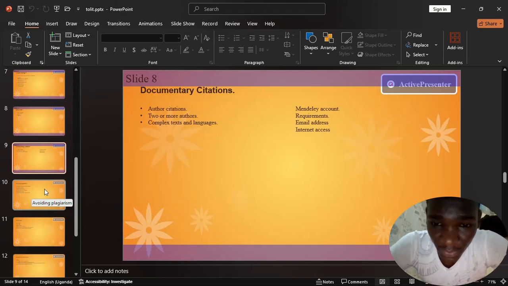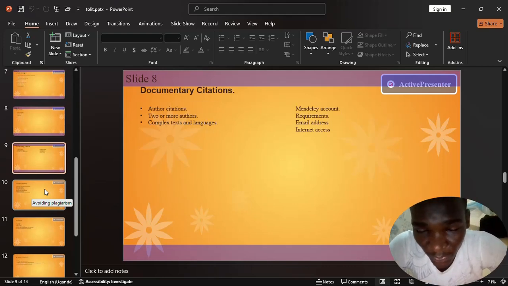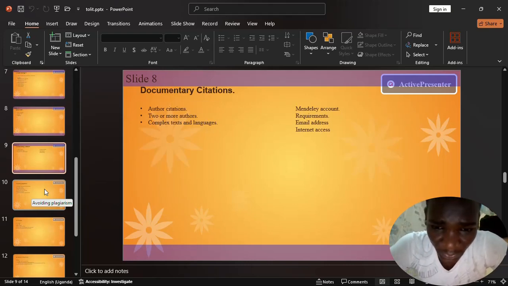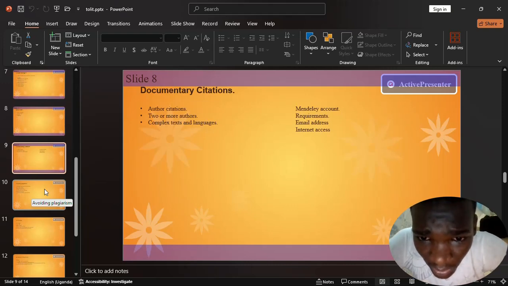So to start with, I'll take you through what we call the APA. I'll use the APA, the 6th edition. The APA stands for the American Psychological Association, which is abbreviated as APA. And to start with, I'll take you through how to reference.